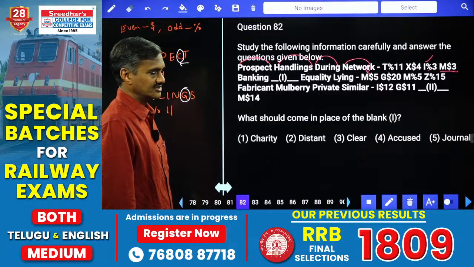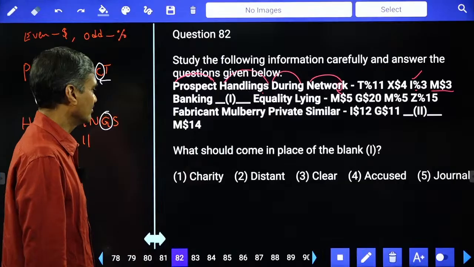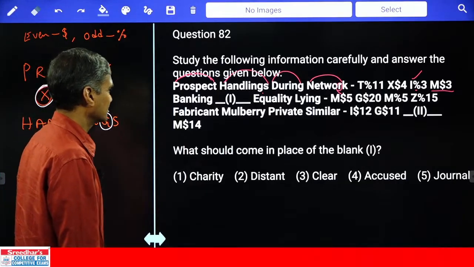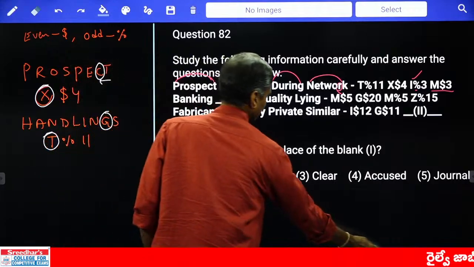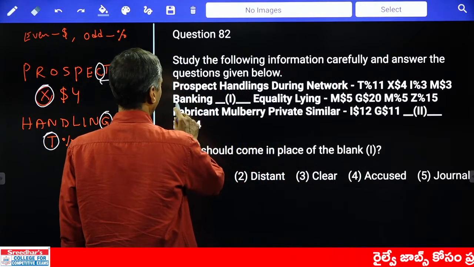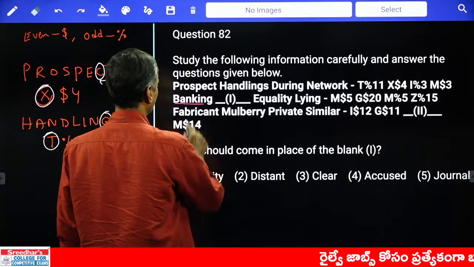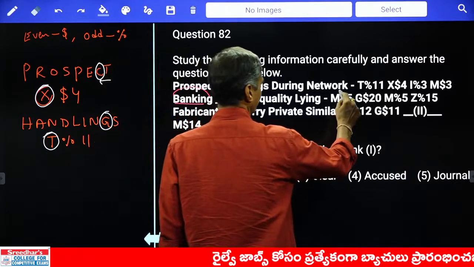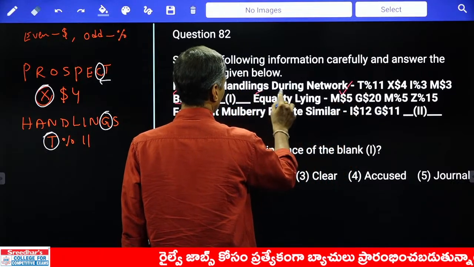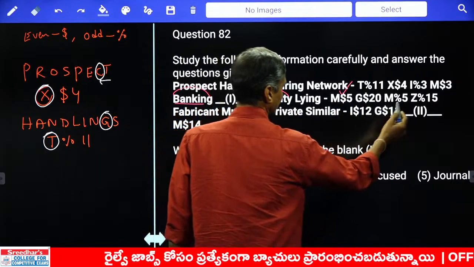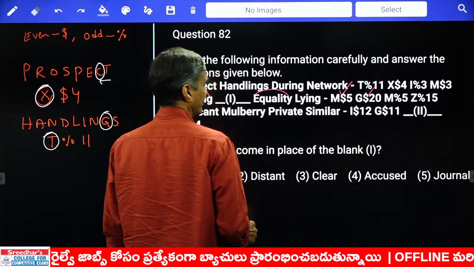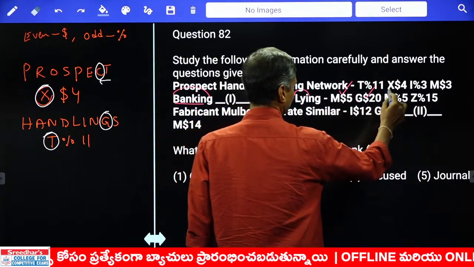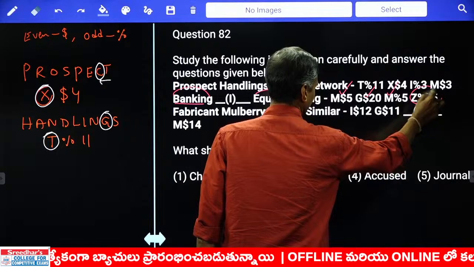Done with this? Now this is about the letter, number and the symbol. Then what should come in place of the blank space? Now tell me what word can come here. Now banking. Banking, how many letters are there? 7. Now the difference between 2 and 7 is how much? 5. And next one equality. 25 and 5, 20. This is for equality. Lying, the difference is how much? 5.